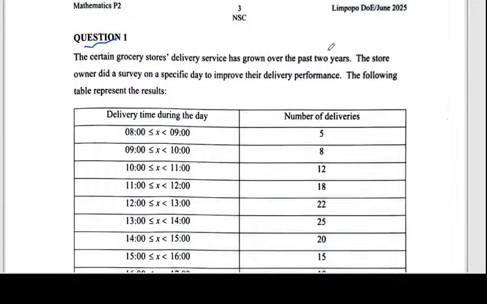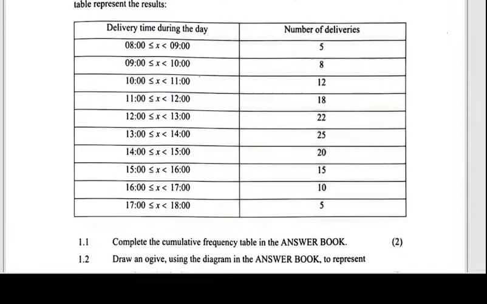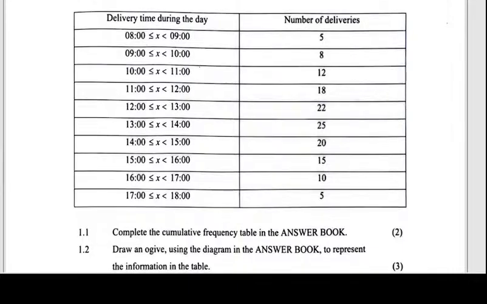With the first question, they're telling us that a certain grocery store's delivery service has grown over the past 2 years. Then the store owner did a survey on a specific day to improve their delivery performance, and the following table represents this. We have the delivery time and the number of deliveries, and they want us to complete the cumulative in the answer book.